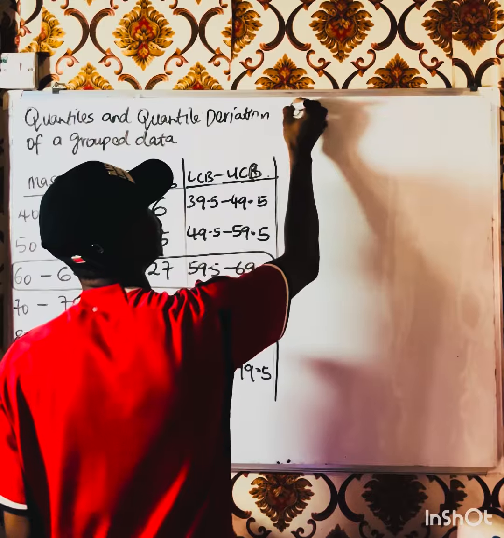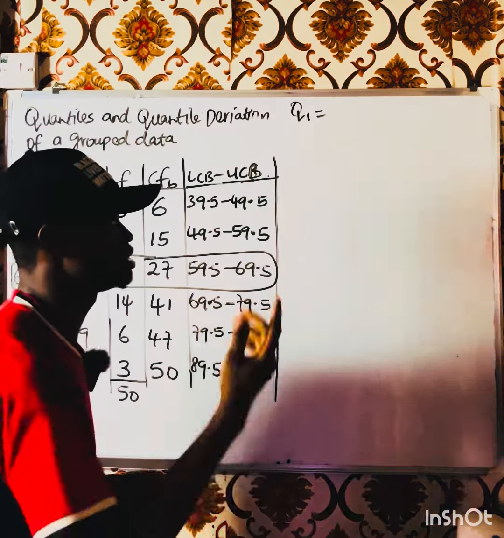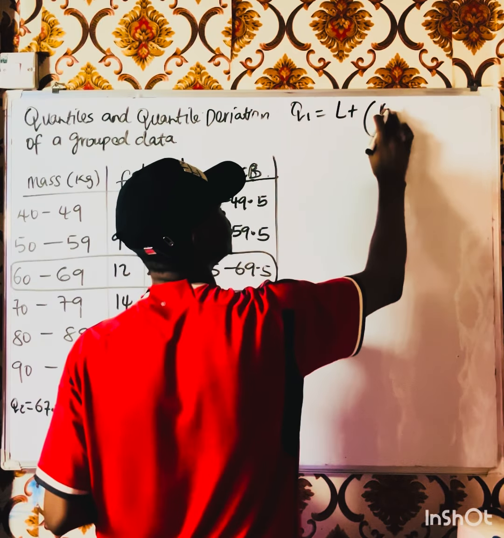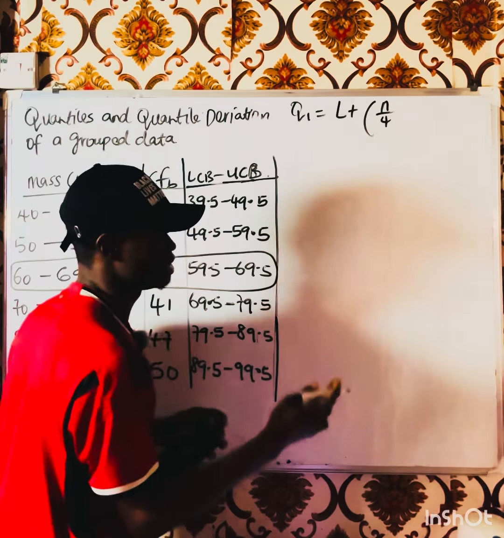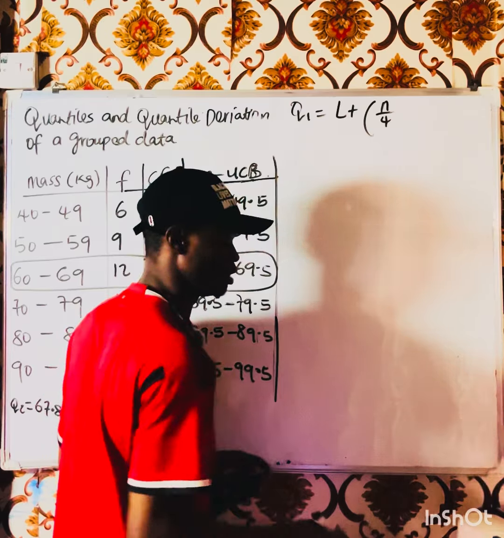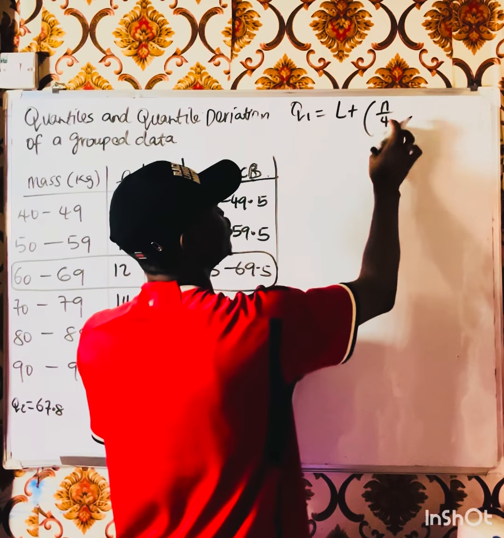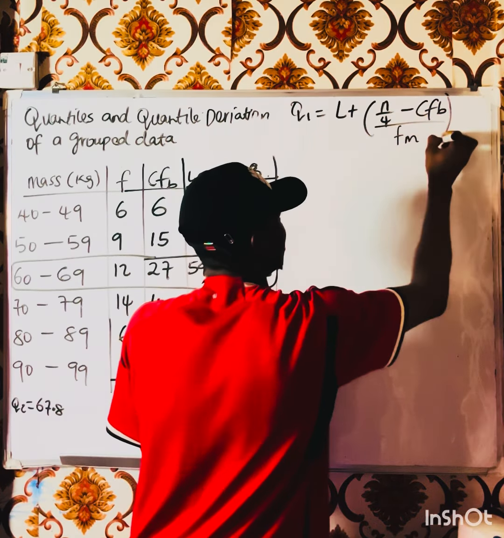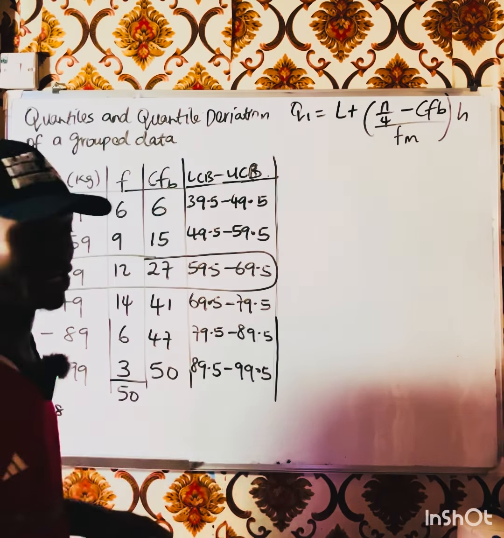So our Q1. In order to find Q1 is very simple, right? Using the same formula, and just N plus it will now be 1 over 4. It will now be N over 4. Instead of writing 1 over 4 times N, you need to be fast. So N over 4 minus CF sub B over the same formula. The only thing is that we are having N over 4 for lower quartile Q1.